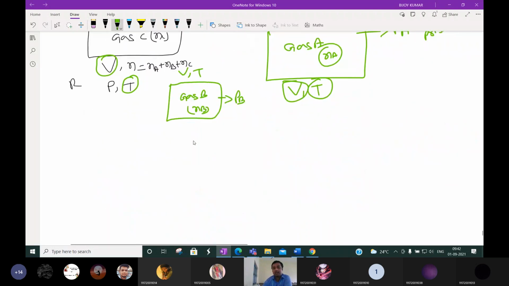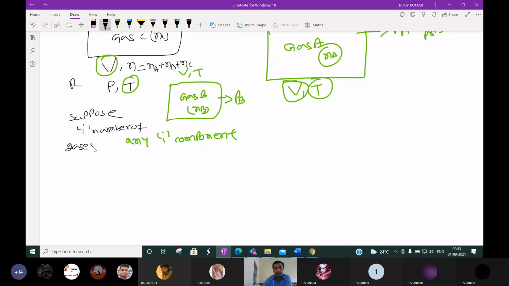Suppose we know that n number of gas components are there. Then for any i component, suppose i number of gases are kept in a container.